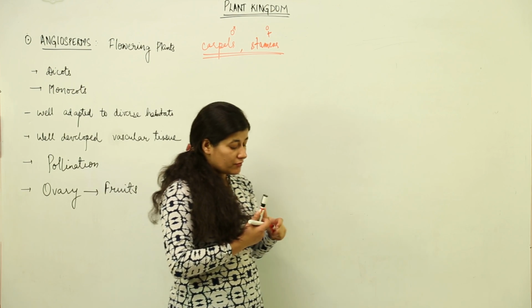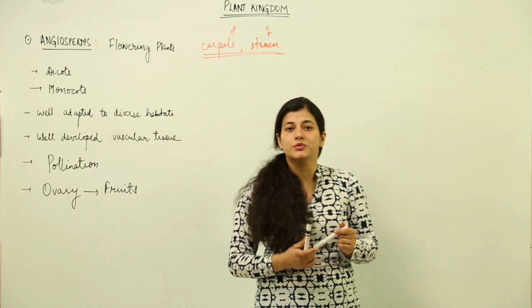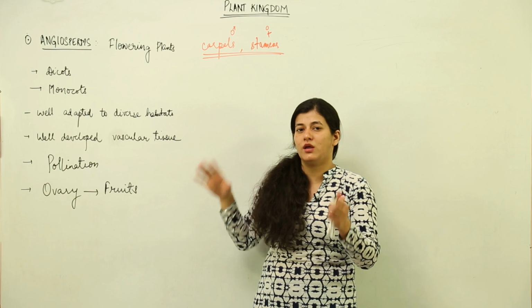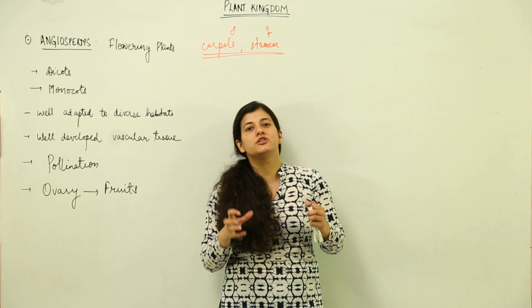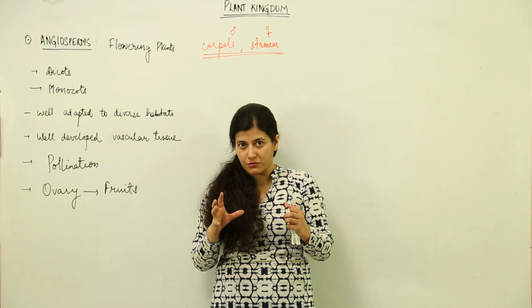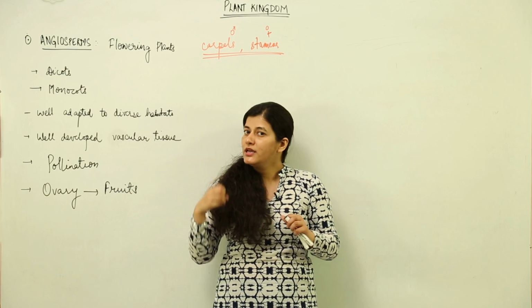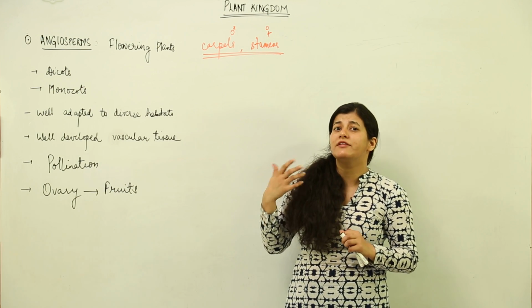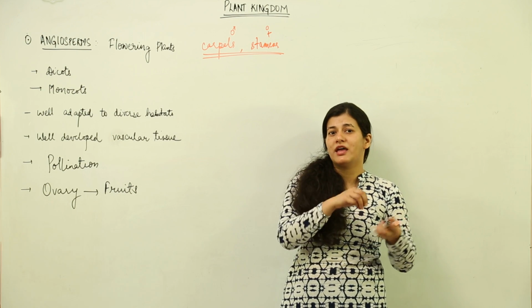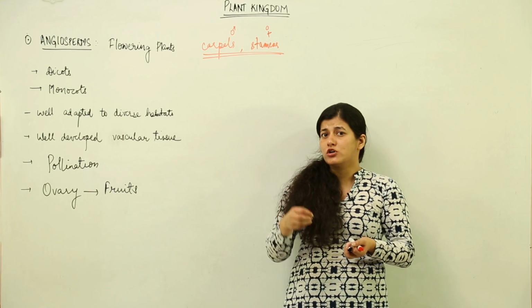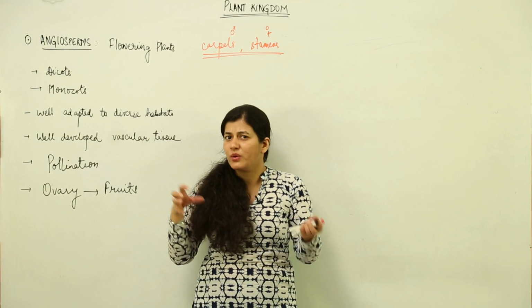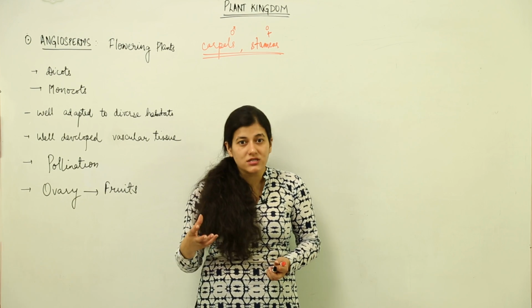Now first thing, before we get into the reproductive aspects, we need to understand that these plants are very diverse. They have adapted to every kind of atmosphere, you can say every kind of habitat they have inhabited. How have they inhabited it? Because they have a well developed system. Talk about their root system, they are well adapted and well developed. Talk about their shoot system, that is also well adapted to certain terrestrial and aquatic conditions. Their vascular system is advanced.